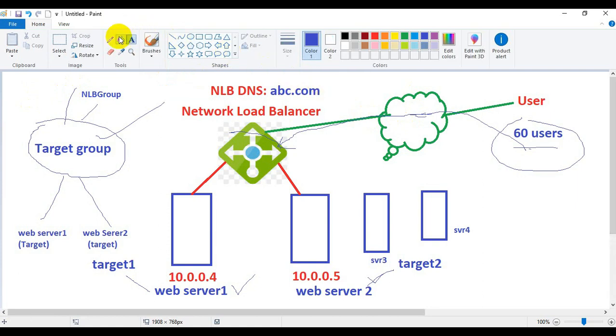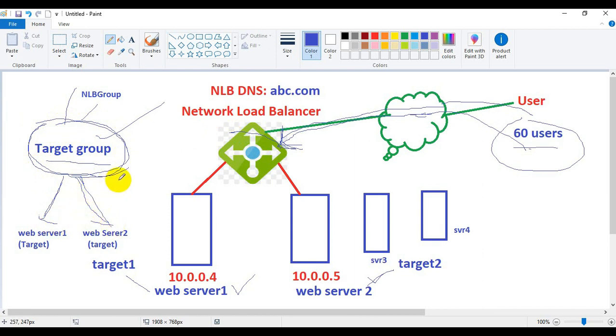Whatever traffic comes from the internet goes to the network load balancer, and the network load balancer takes a wise decision for equally distributing the load among all the targets or web servers included inside the target group. Again I am repeating, the load will be distributed only among those servers which are part of the target group, not on servers which are excluded.